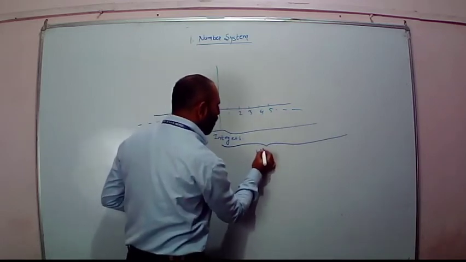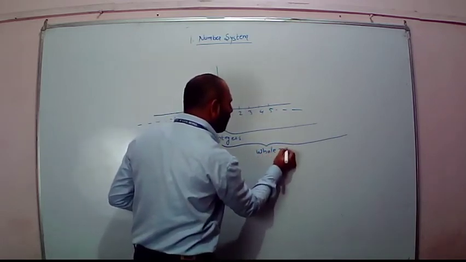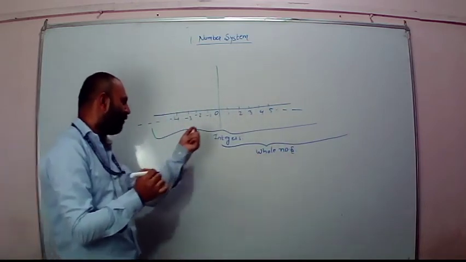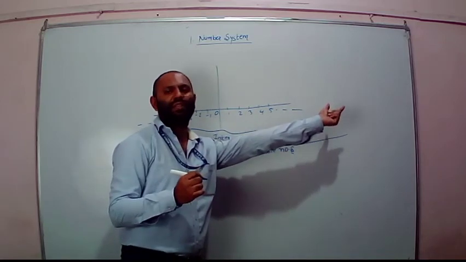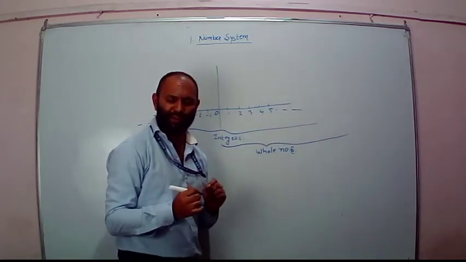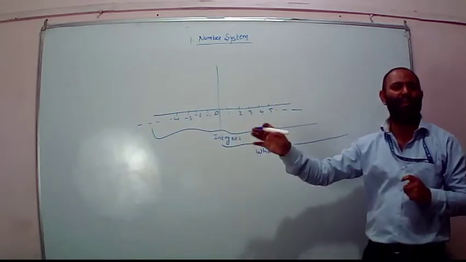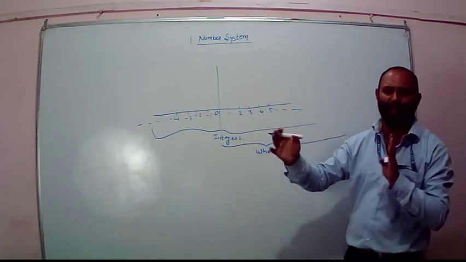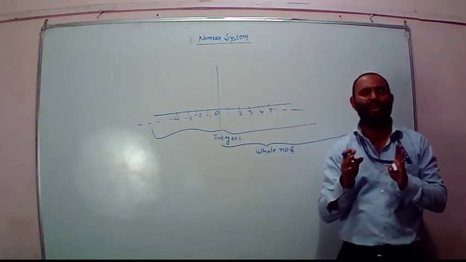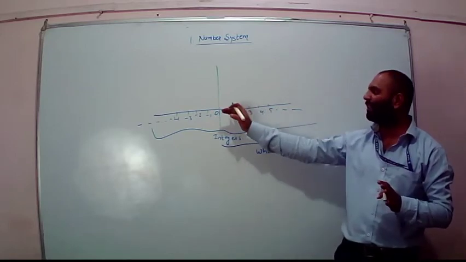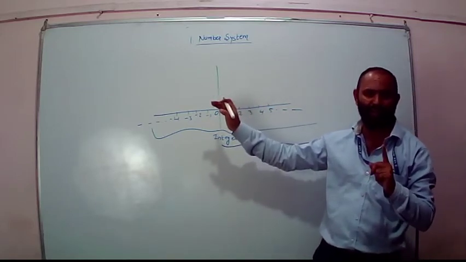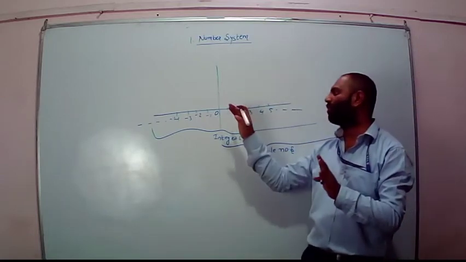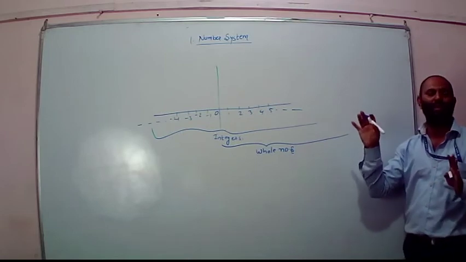So these are whole numbers that start from zero, and it moves further. So 0 is the smallest whole number and the rest further are all whole numbers. That means we are taking from 0 all the positive numbers which are complete numbers. They are represented on the number line but not in the form of fractions. So all those numbers are whole numbers.